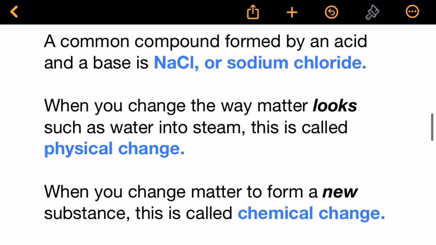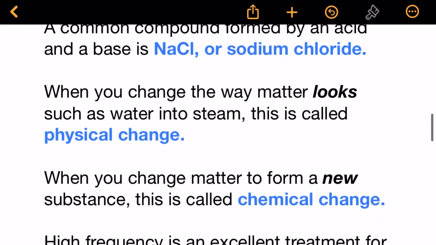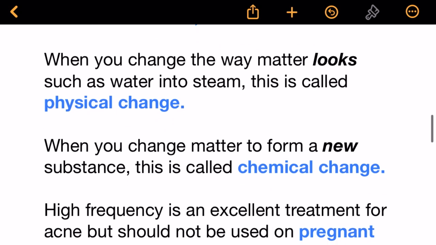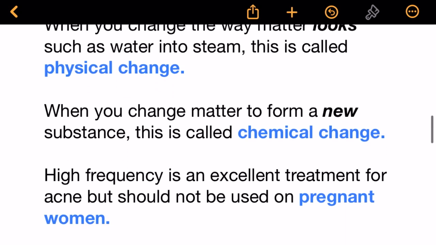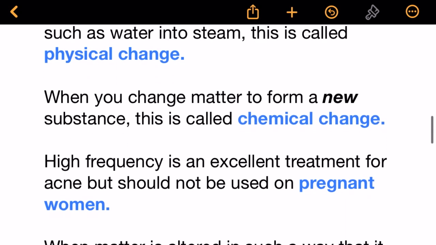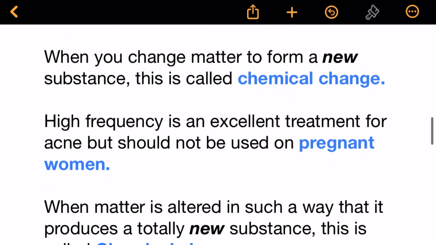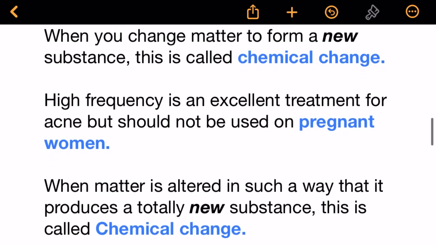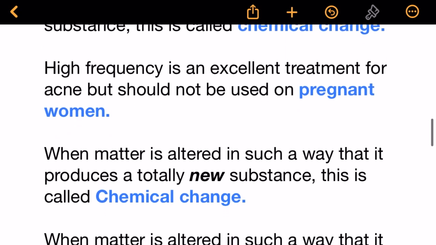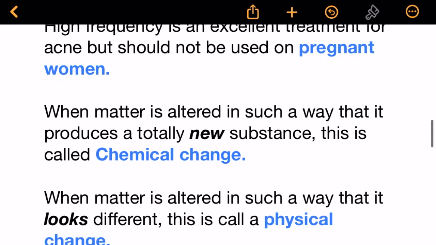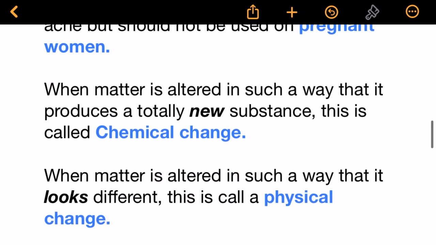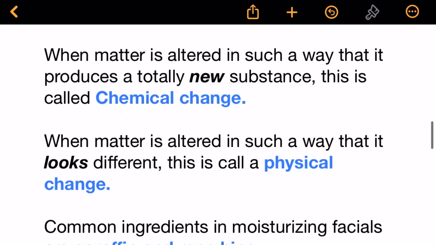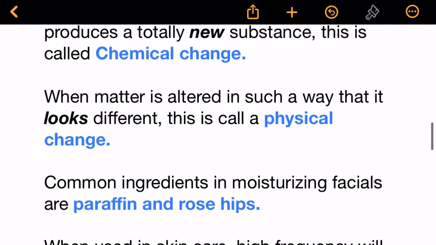When you change the way matter looks, such as water into steam, this is called physical change. When you change matter to form a new substance, this is called chemical change. High frequency is an excellent treatment for acne but should not be used on pregnant women. When matter is altered in such a way that it produces a totally new substance, this is called chemical change. When matter is altered in such a way that it looks different, this is called a physical change.